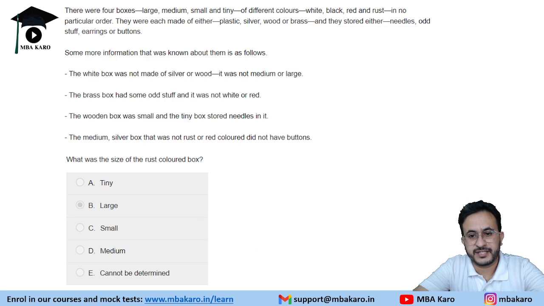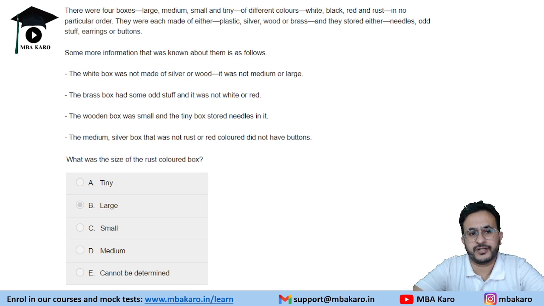So here's the next puzzle in which I faltered while attempting the test. I made some mistakes in it. So pardon for that. Here's the correct solution of that set. So it says there are 4 boxes, large, medium, small and tiny, of different colors, white, black, red and rust, in no particular order. They were made of either plastic, silver, wood or brass, and they stored either needles, odd stuff, earrings or buttons.